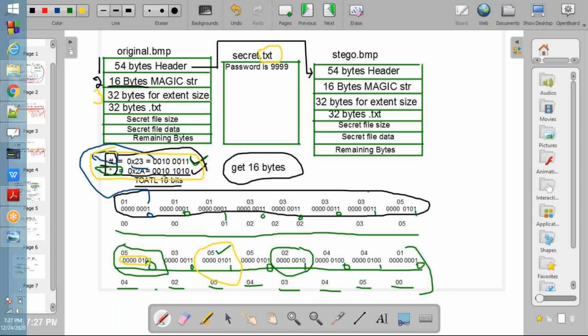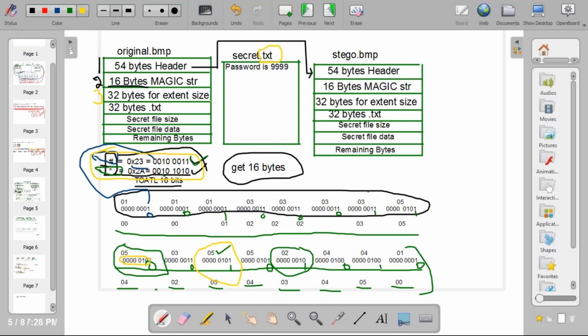See now here, we are encoding a .txt file. You can do masking. For that you need to encode the size of .txt.